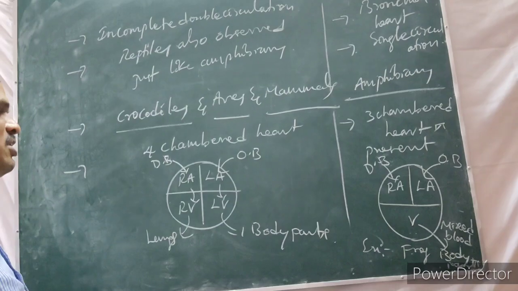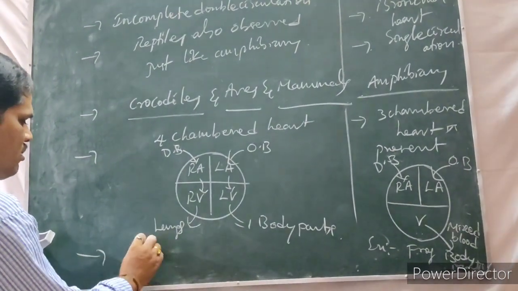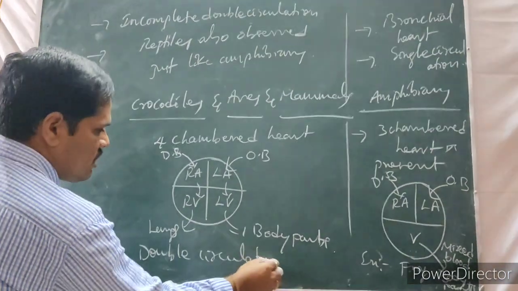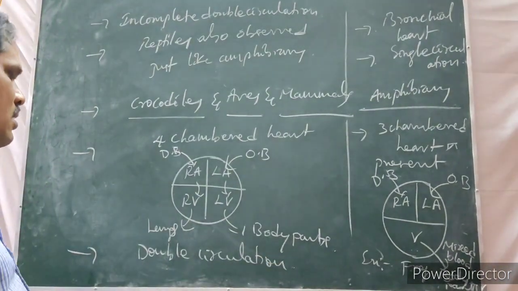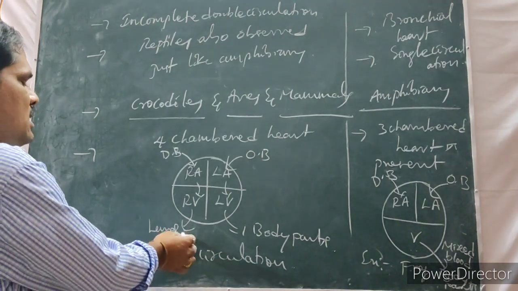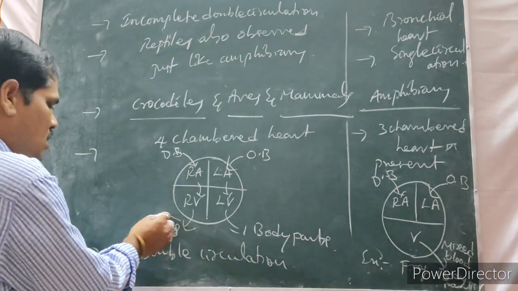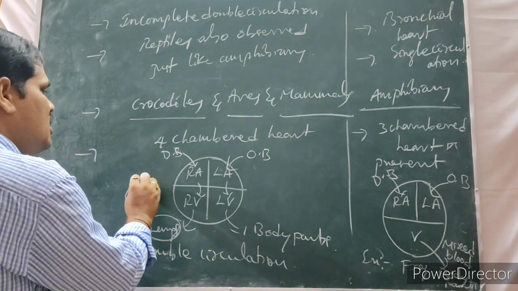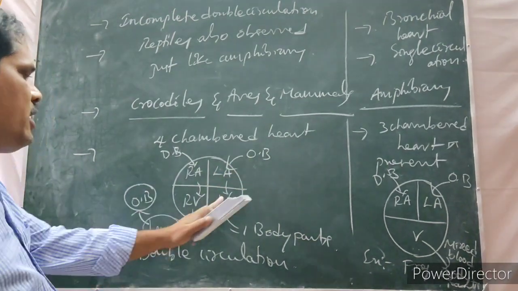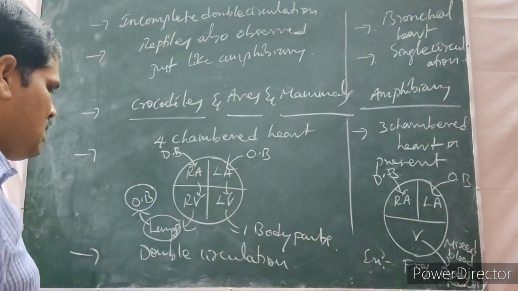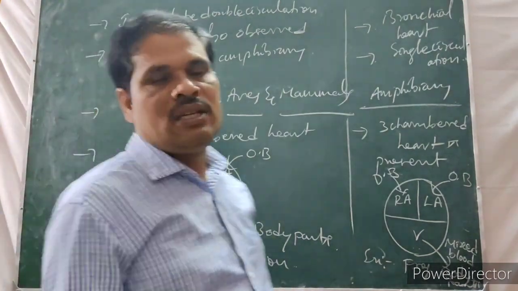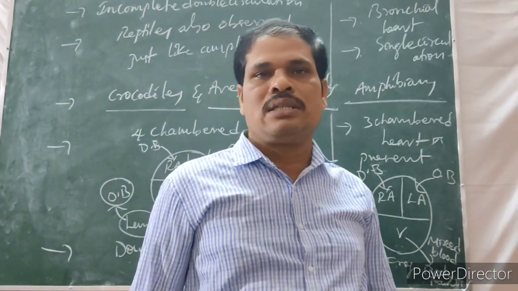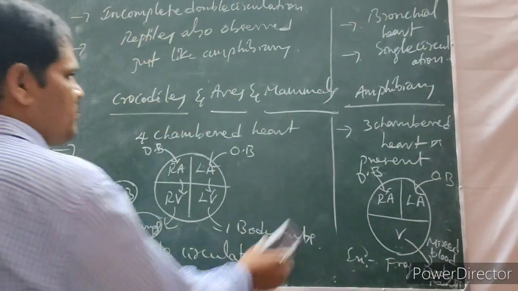So this kind of circulation is called what? Double circulation. In the lungs only, what happens? Blood becomes oxygenated blood. This oxygenated blood enters the left atrium, then the left ventricle, and goes to the body parts. What is the meaning of double circulation? In a circulation, blood meets the heart twice. That is called double circulation.